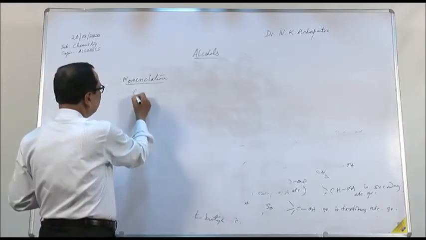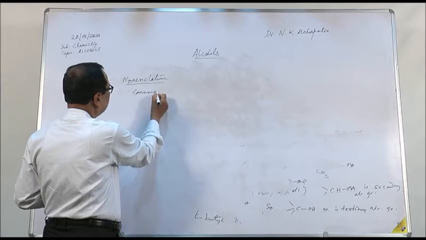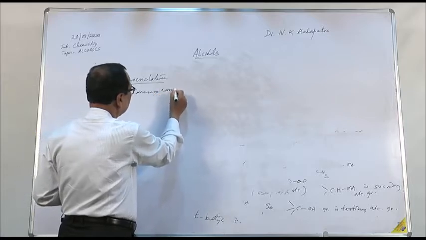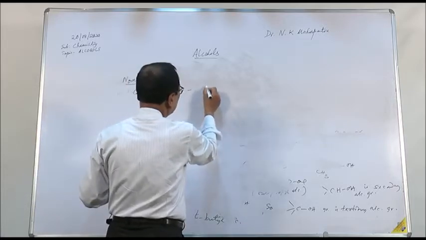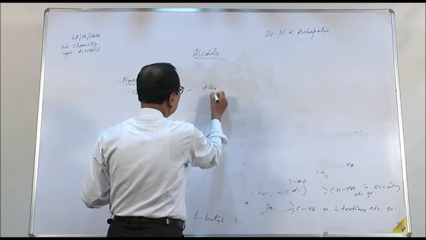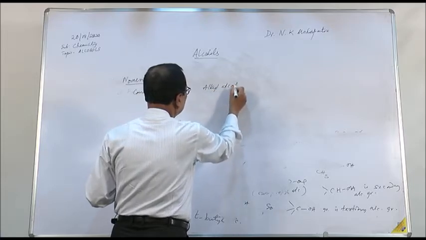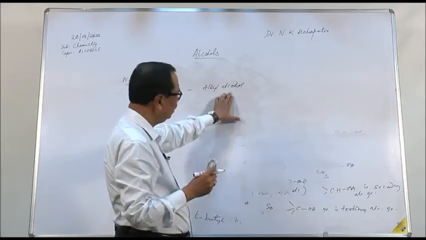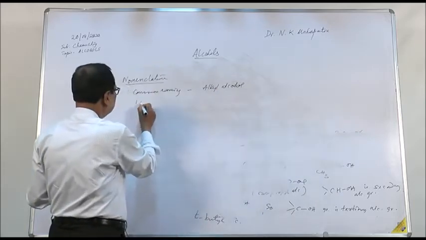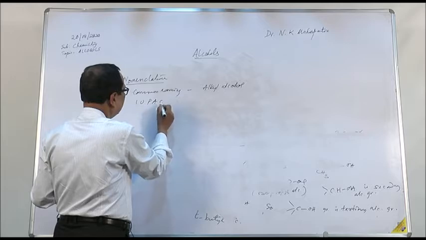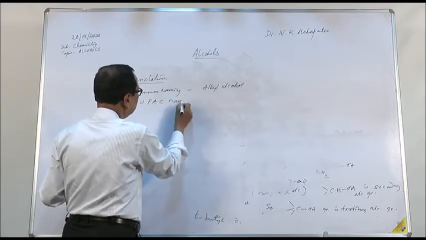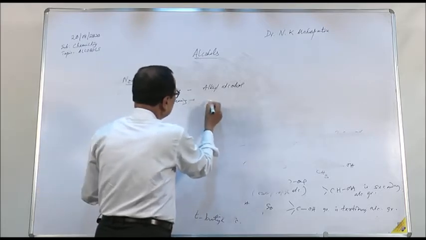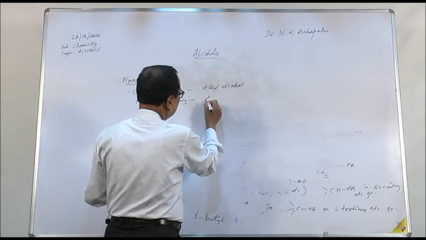In case of common naming, the name is alkyl alcohol: name of the alkyl group, then just add alcohol. But in case of IUPAC naming, the alcohol is called alkanol.